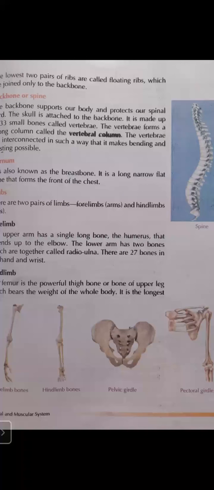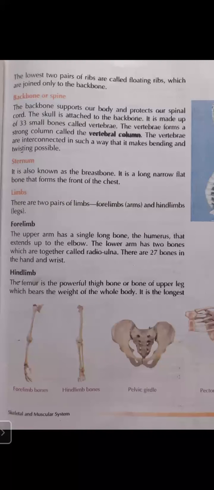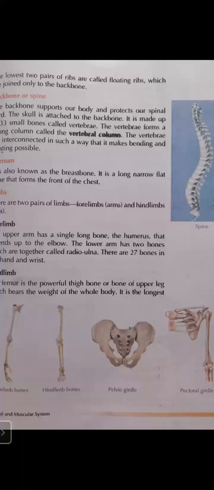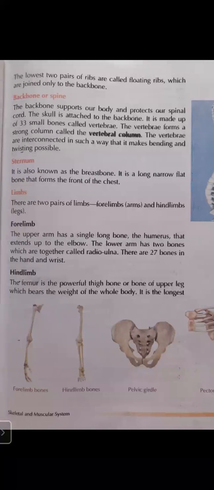Then, what is the backbone? The backbone supports our body and protects our spinal cord. It is made up of 33 small bones, which have a ring-like structure known as vertebrae, and these vertebrae combined form a vertebral column, and it helps us in bending and twisting our body.